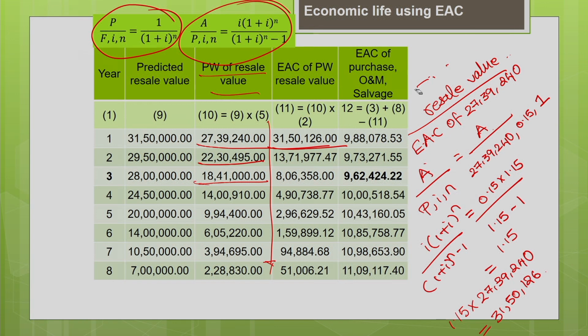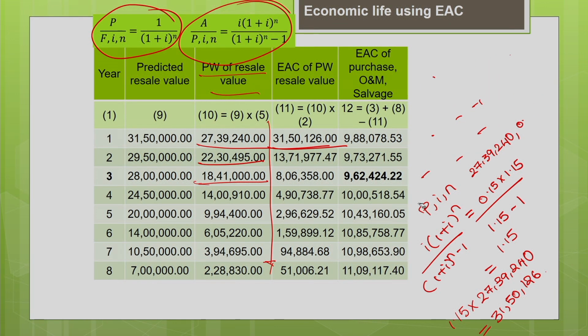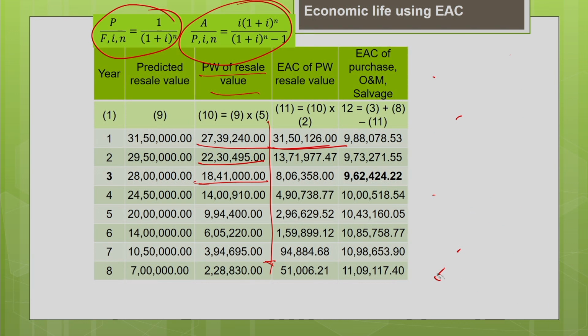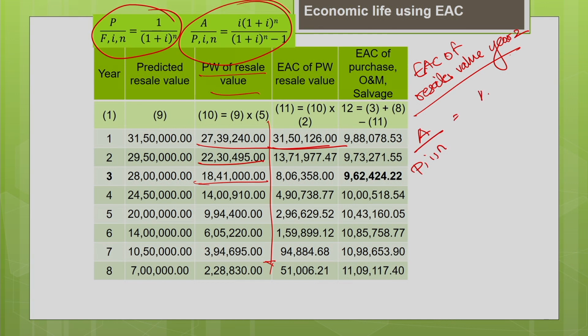So, this is how you have to find the equivalent annual cost for the resale value at the end of year 1. So, one more year we will work out for the resale value. So, equivalent annual cost of resale value at the end of year 2. So, how to find that? We are going to find A for the given P, I, N. What is P? P is nothing but your present worth of the resale value 22 lakh 30,495. Interest rate is 0.15, year is 2. Okay.